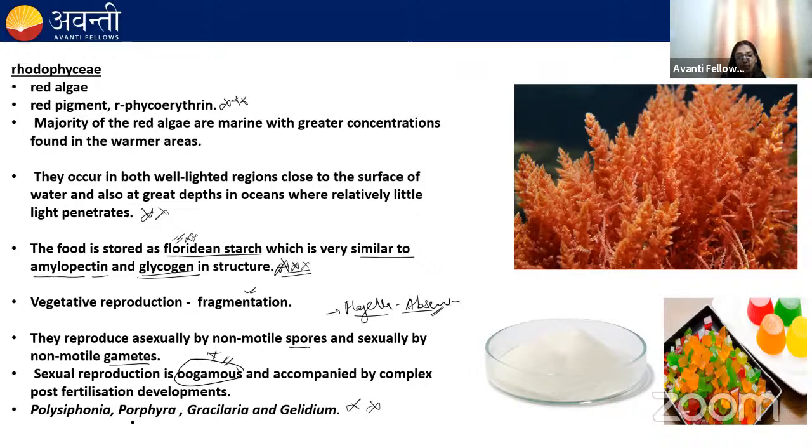Remember these examples: Polysiphonia, Porphyra, Gracilaria, and Gelidium. And remember, from Gracilaria and Gelidium, we obtain agar. You can see this. This is a powder form. This is agar, and it is used to make jellies and ice creams, and also used in tissue culture.